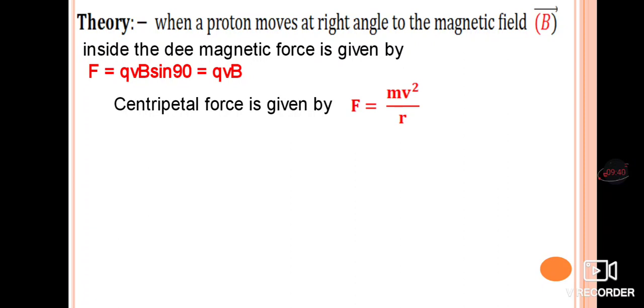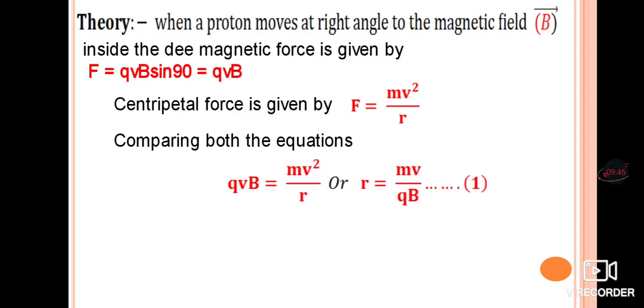Comparing both the forces, we get QVB = mv squared by r. From this, what is the radius of that semicircle? The radius r is equal to mv divided by qB. So, this is the radius.